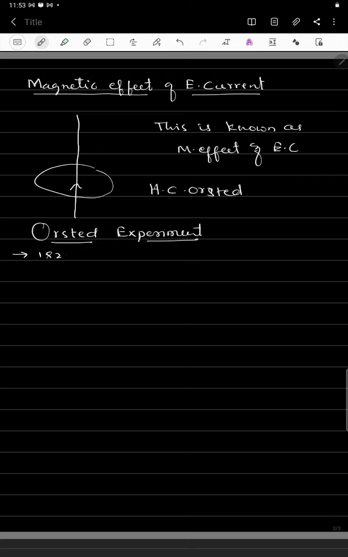In the year 1820, Hans Christian Ørsted performed one simple experiment to demonstrate the relation between electricity and magnetism. So he considered a magnetic needle. Let us draw a diagram here. He considered a magnetic needle S and N, which is rotated freely about a vertical axis in a horizontal plane, and let A be the current carrying conductor, which is held over the magnetic needle parallel to it.